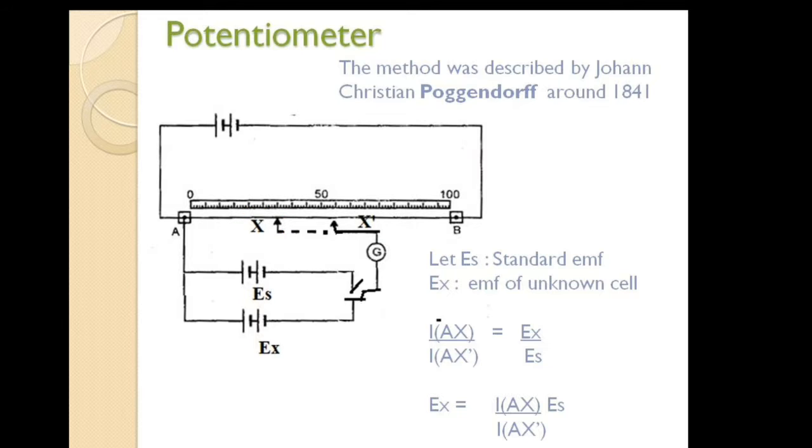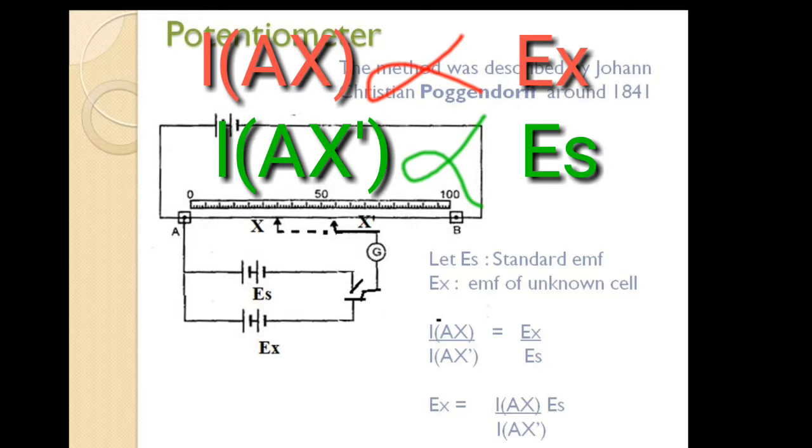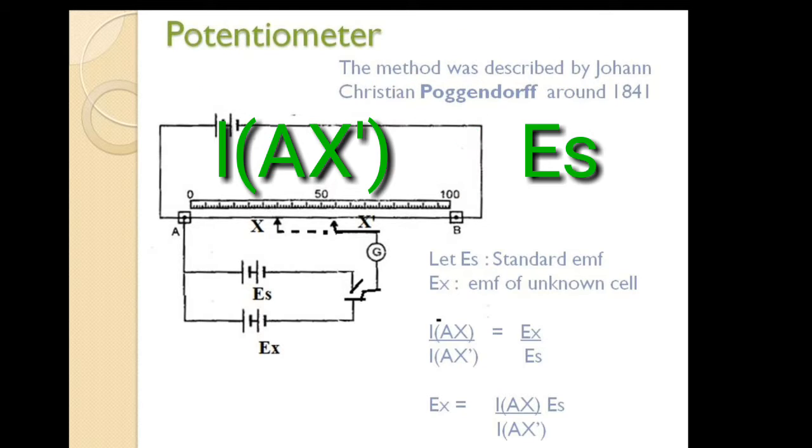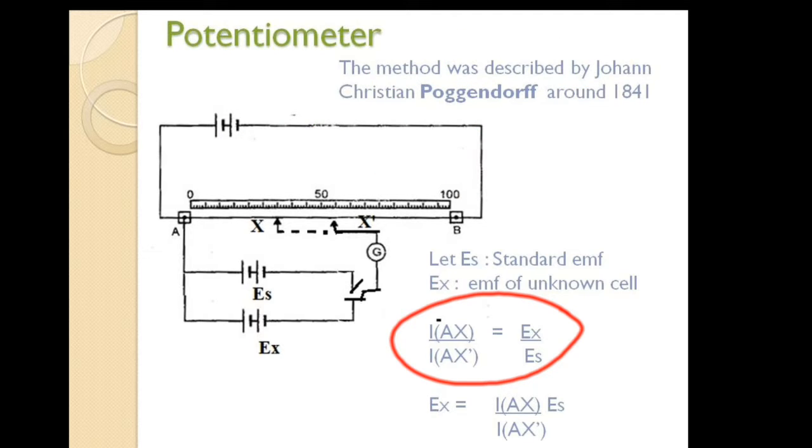Now length AX is directly proportional to EX, whereas length AX' is directly proportional to ES. Now by taking the ratio of these two, what do we get? Length AX upon length AX' is equal to EX upon ES.